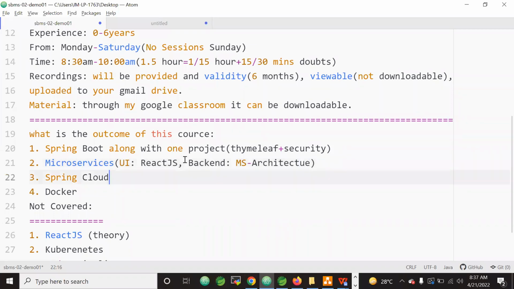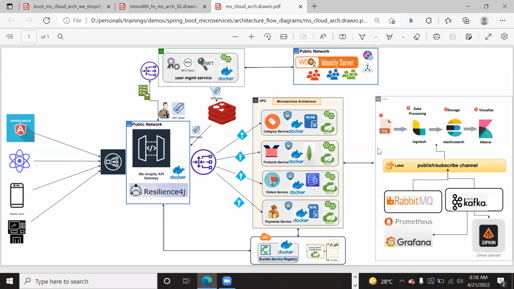And of course, we will use Spring Cloud for the microservices. Whatever microservices we implement will be built as an ecosystem using Spring Cloud. Don't worry, maybe I'm using some new words. You can ignore them, but see the outcome of what you learn here. This is the final outcome that you will learn.